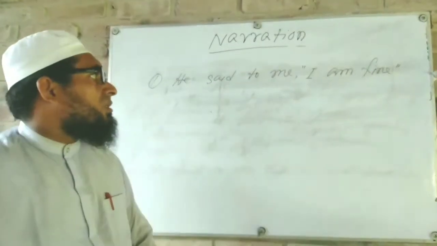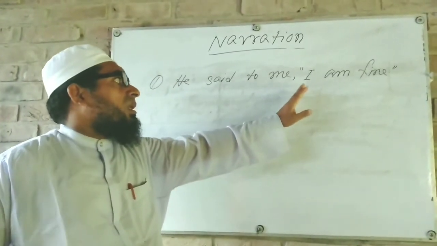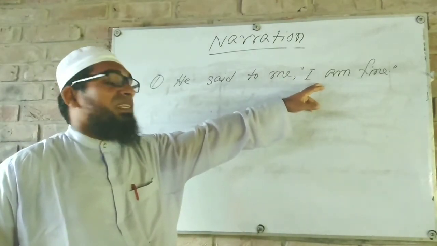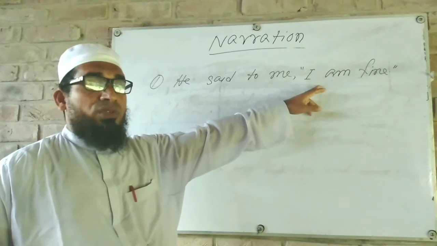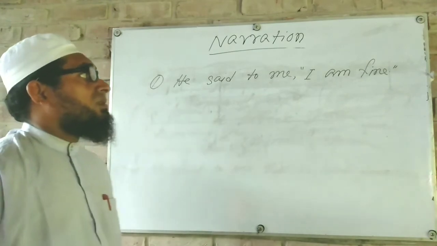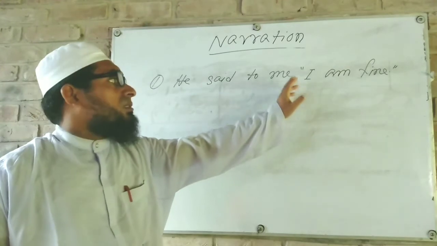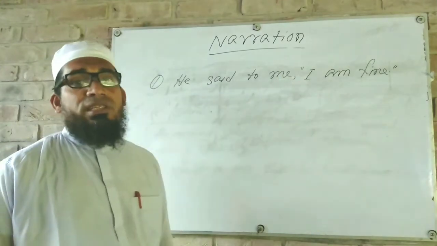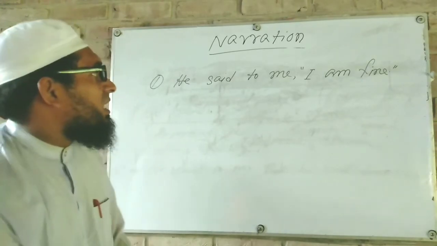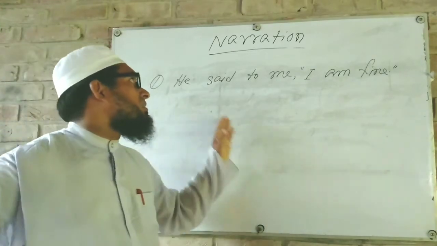Dear students, I have already written a sentence. Here the reported speech is written in an assertive sentence, so we have to follow the rule of assertive sentence. In the field of assertive sentence, we root out the inverted comma with that. In the field of interrogative sentence, we have to change the verb.